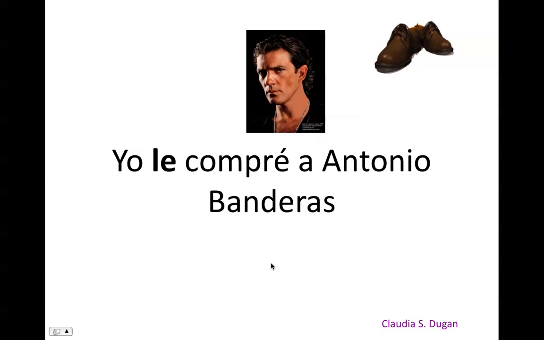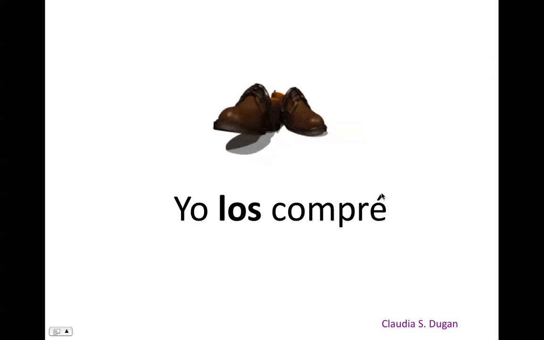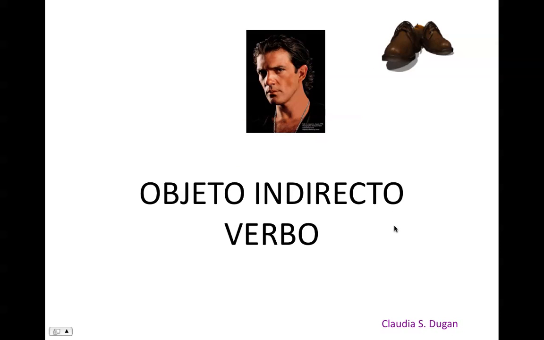And again, this is redundant. Yo le, for him, and then Antonio Banderas. Notice again that my indirect object pronoun is also before my verb. Objeto directo y verbo, that's the order in which we write the sentence. Yo los compré. I know it sounds different to English because in English you say I bought them or I bought it. In this case, it says I, them, bought. Es lo mismo, it is the same with the order of the indirect object.